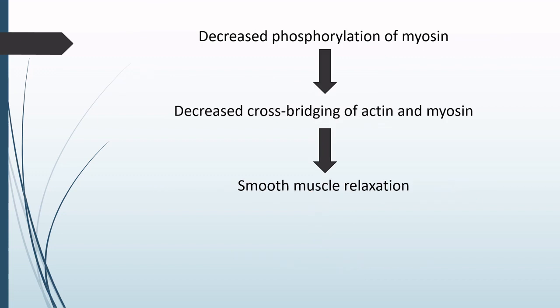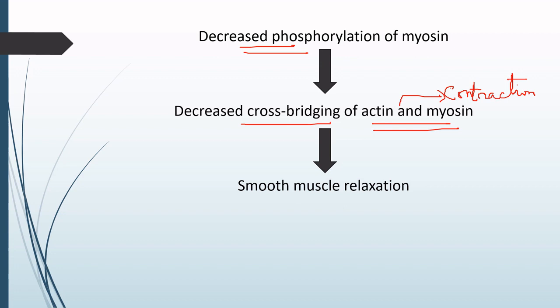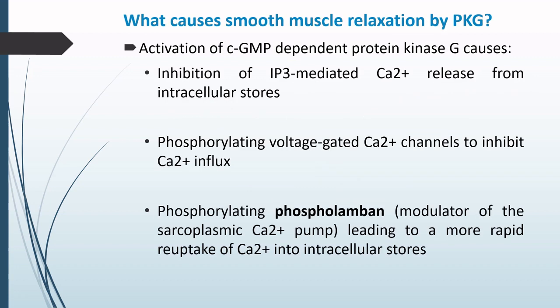Due to this decrease in the calcium, there is decreased phosphorylation of myosin. This decreased phosphorylation of myosin decreases the cross bridging between actin and myosin. And we know that the cross bridging between actin and myosin basically causes the muscle contraction. So if this cross bridging is not there, naturally the contraction is not there. So there will be relaxation of the smooth muscle.